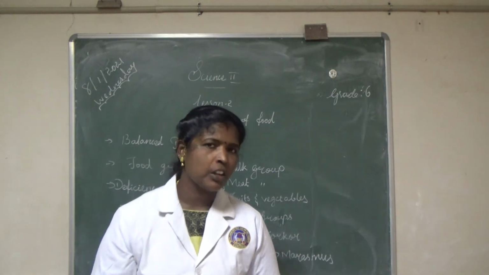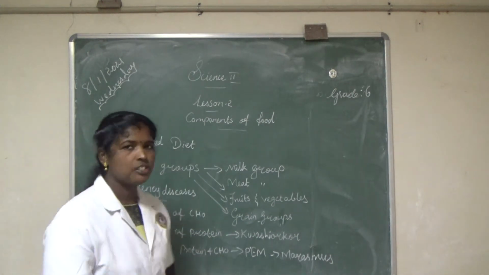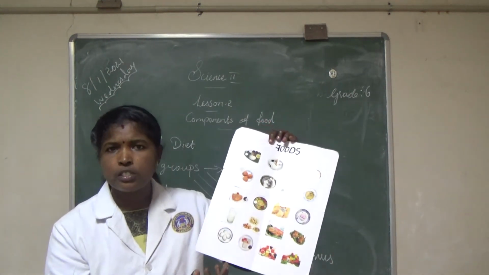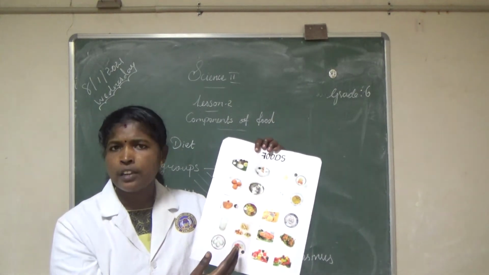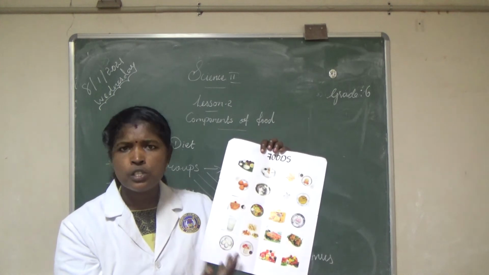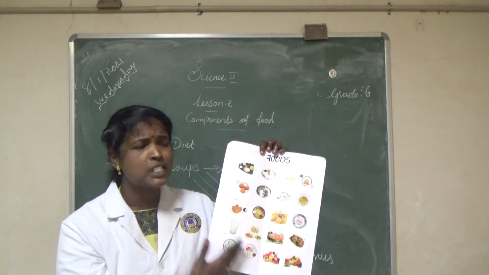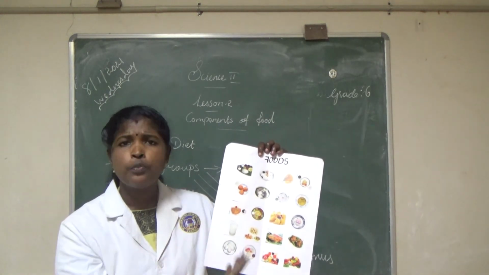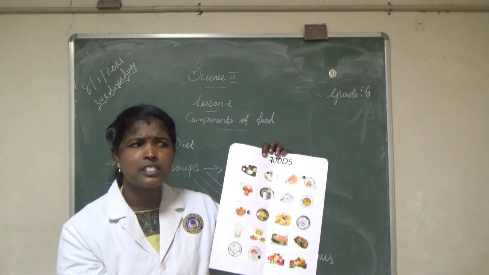Are you clear? Okay. Today we are going to discuss balanced diet. Here are a variety of foods. Do all these food items contain the same nutrients? No, these food items contain different types of nutrients. Some foods contain carbohydrates, some proteins, vitamins, minerals. A food that contains all the nutrients means that is a balanced diet.